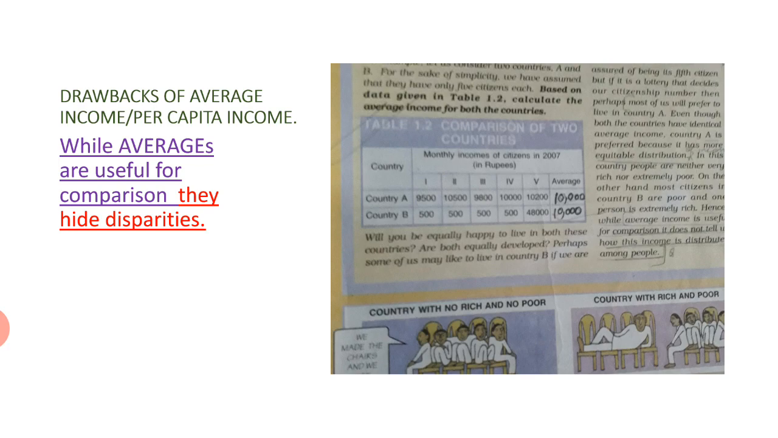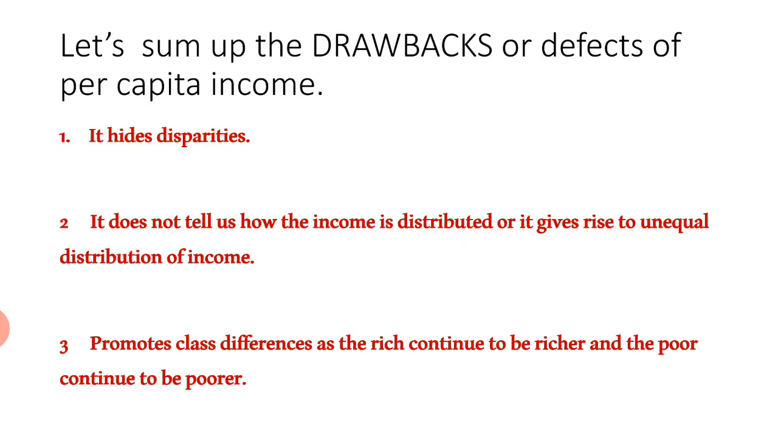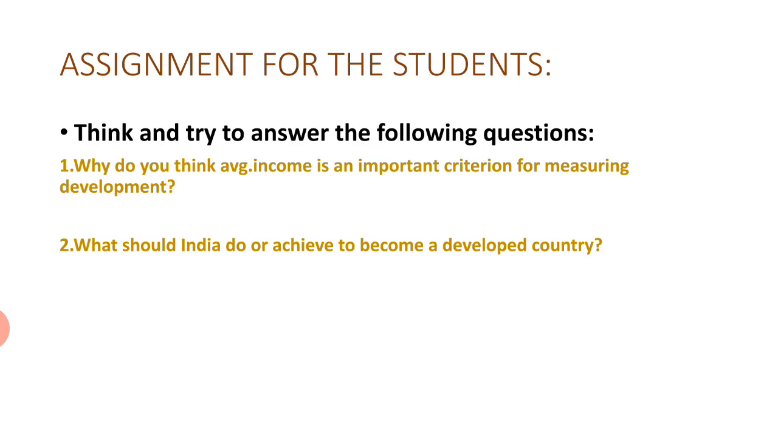So, average income only helps in comparing development in the countries but does not tell us how this income is distributed among the people. Now, let's sum up the drawbacks or the defects of the per capita income. The first defect is that it hides disparities or differences. Second, it does not tell us how the income is distributed, or it gives rise to unequal distribution of income. Third, it promotes class differences as the rich continue to be richer and the poor continue to be poorer.